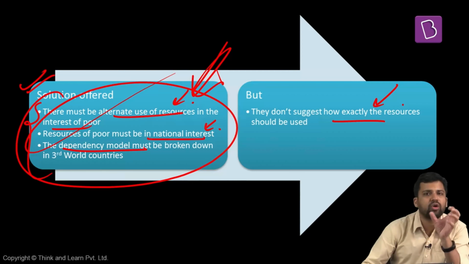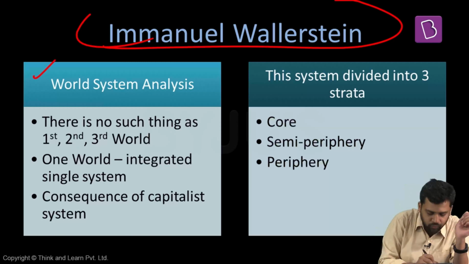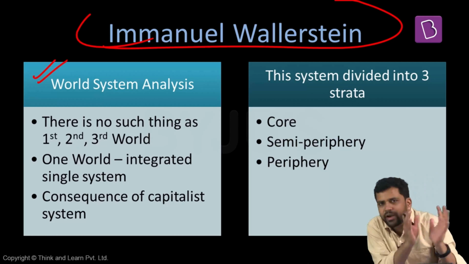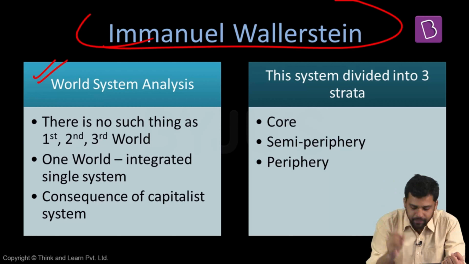Now, another specific point of view has been given by Immanuel Wallerstein. He's also a dependency theorist, and he talks about world system analysis, also under dependency theory. So what we will do, we will look at Wallerstein's specific perspective related to dependency theory, what he's suggesting. And again, he's also giving some suggestions. We'll look at that. So what is world system analysis as per Immanuel Wallerstein?